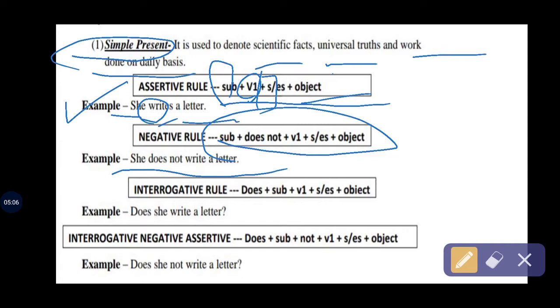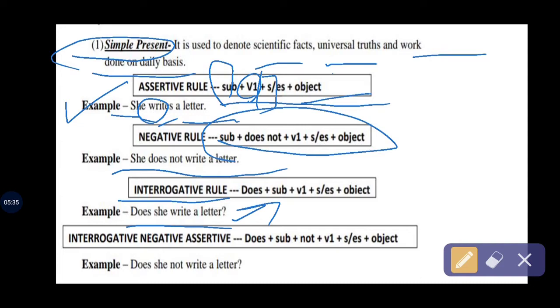Now we are moving to the interrogative rule, where does comes first and the subject goes after it. Here: does plus subject plus verb's first form plus object. And look here, does she write a letter? That's an example of the interrogative rule, and we use do or does.